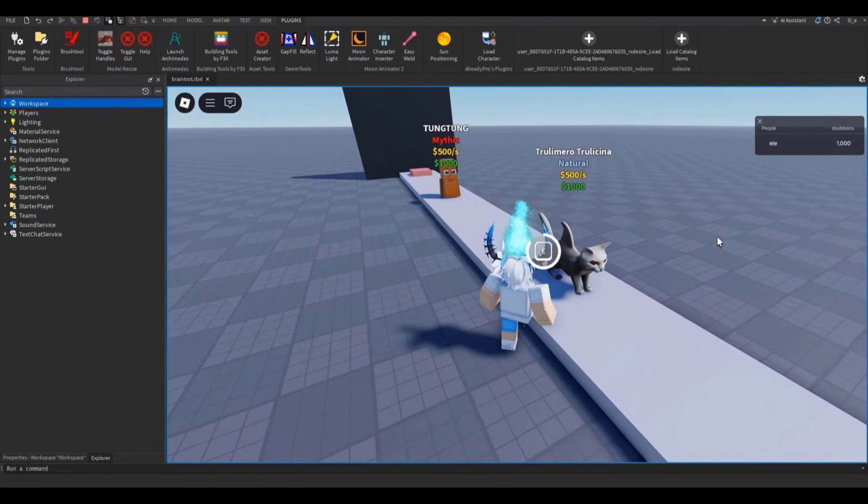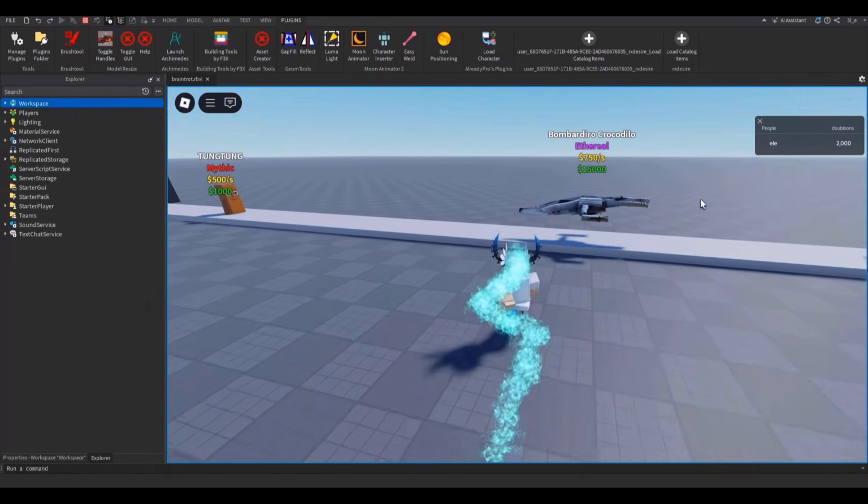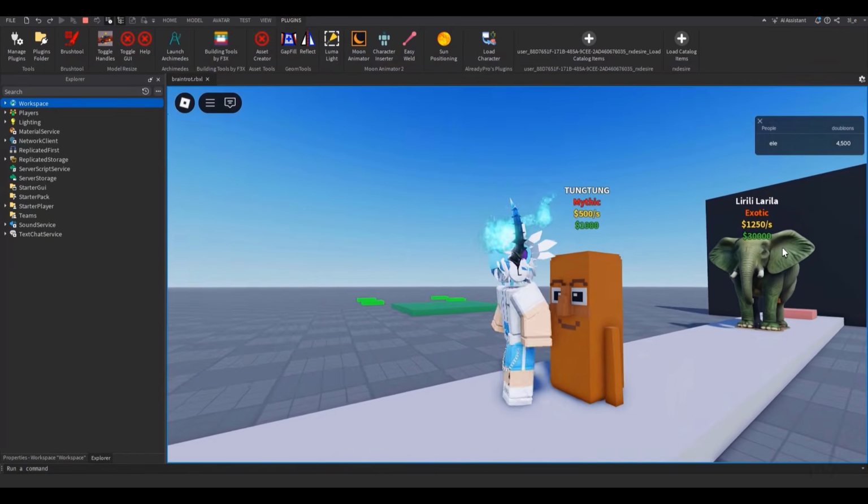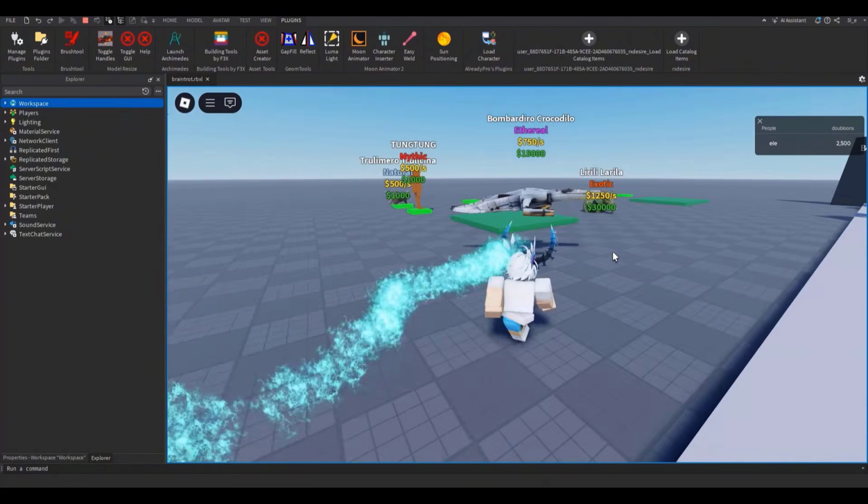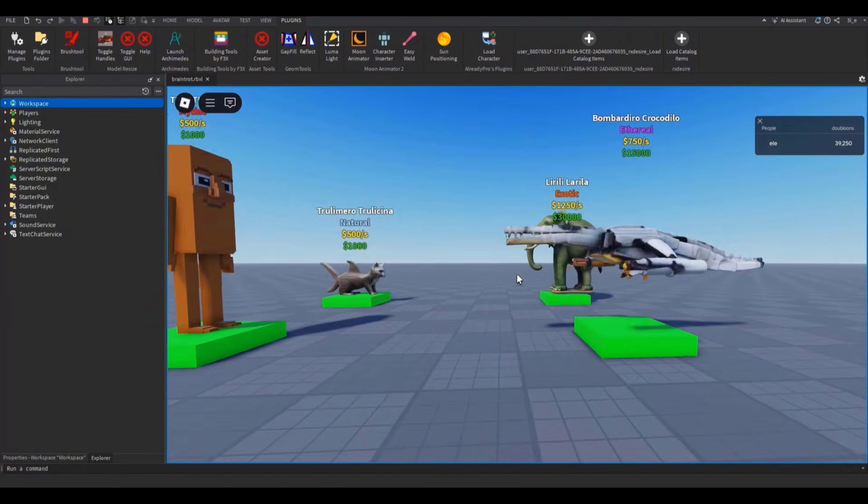Like, for example, let me buy this guy right here. There you go. He goes to my base, and I got him. And then I just gotta wait till I get more money. I have enough money to get this guy, Tung Tung Sahur, if I can buy him. I'll buy the crocodile. There you go. I'll buy the elephant. And then there you go. There's like my full base, just like the actual game.